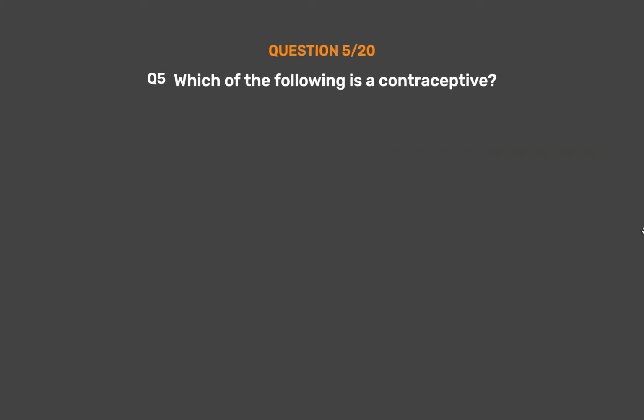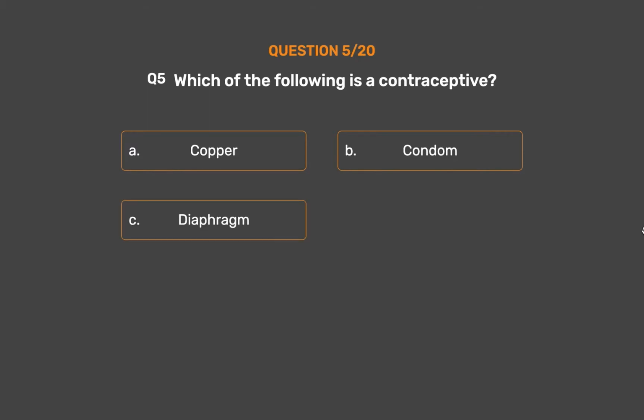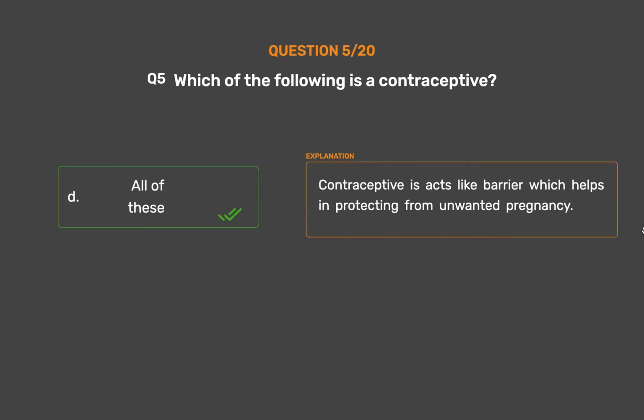Question number 5. Which of the following is a contraceptive? Option A, copper. Option B, condom. Option C, diaphragm. Option D, all of these. The correct answer is Option D, all of these. Contraceptive acts like barrier which helps in protecting from unwanted pregnancy.